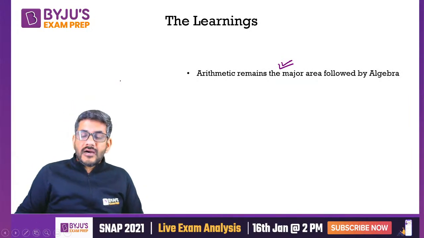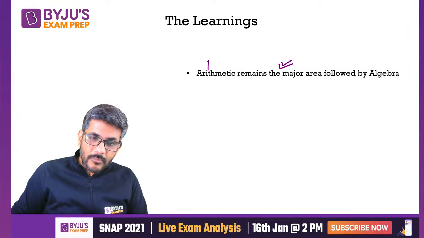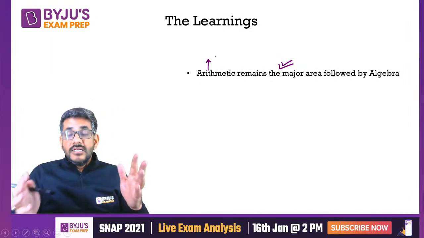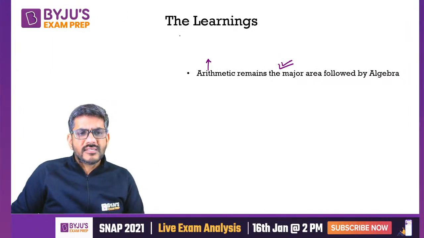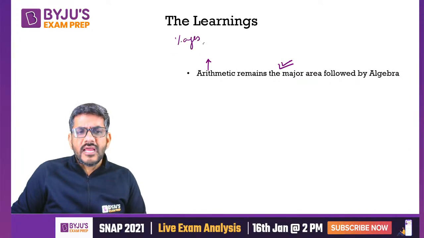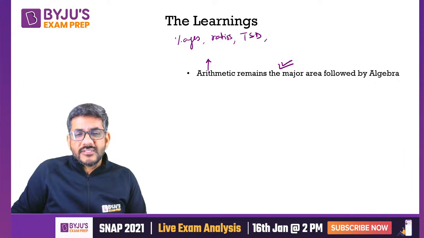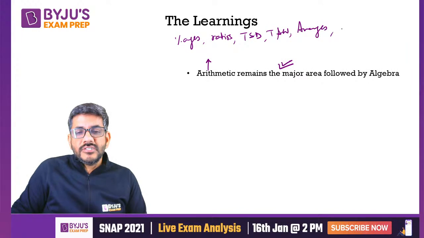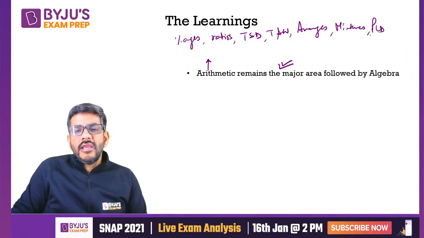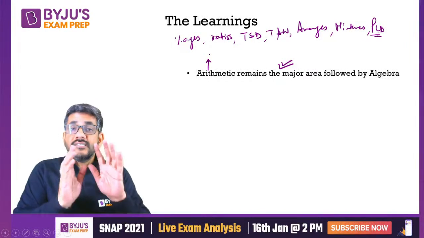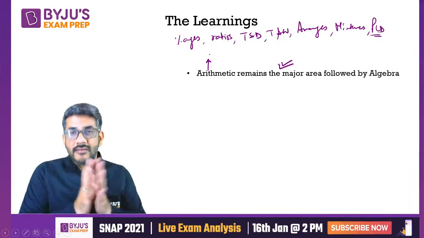What do you mean by arithmetic? Arithmetic contains all those topics that you have studied till 10th class and you loved those. For example, percentages. I hope everyone liked it. Ratios. And then we have time, speed and distance. We had time and work. We had averages. We had mixtures. These all, profit, loss and discount. These all areas constitute arithmetic. This is something that everyone has studied.